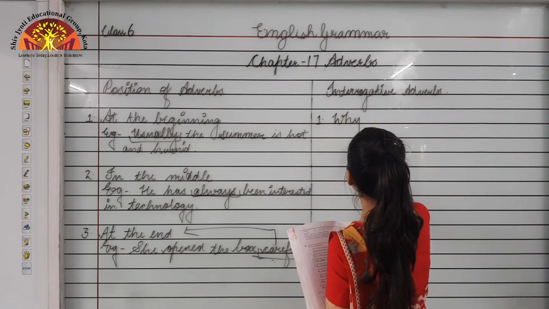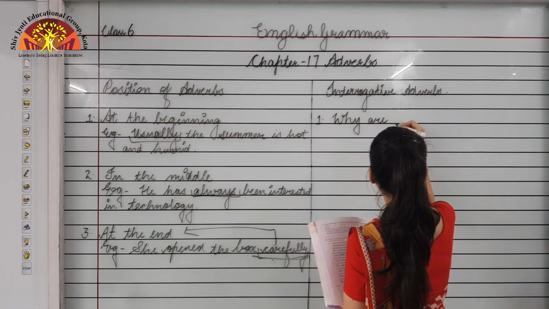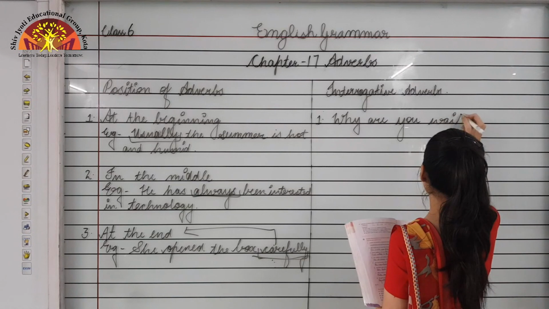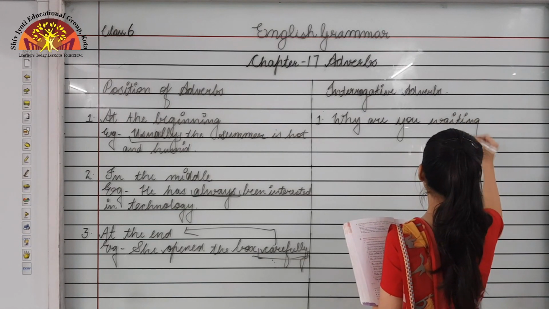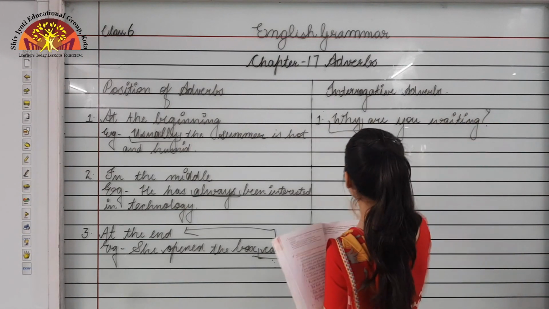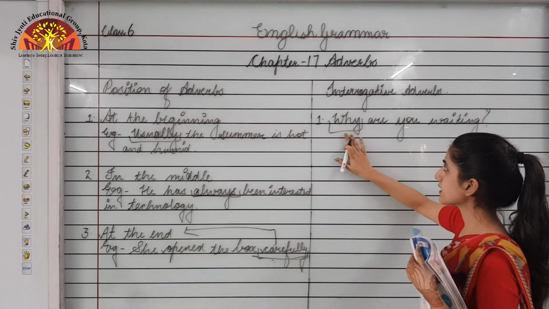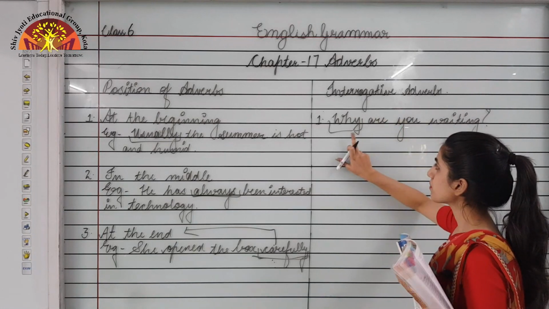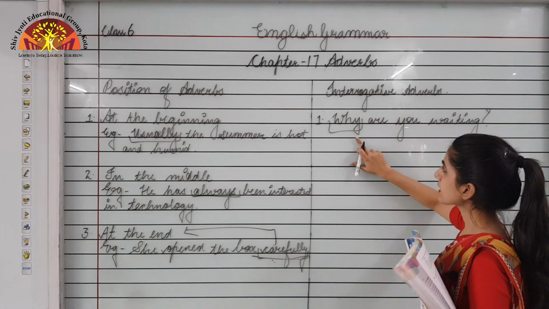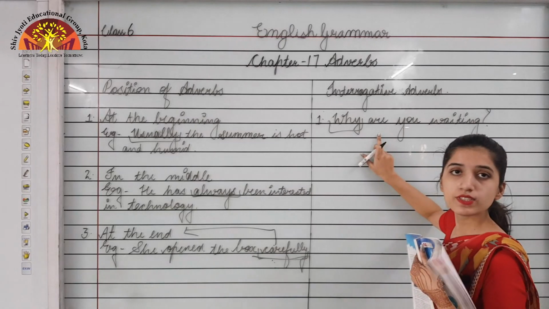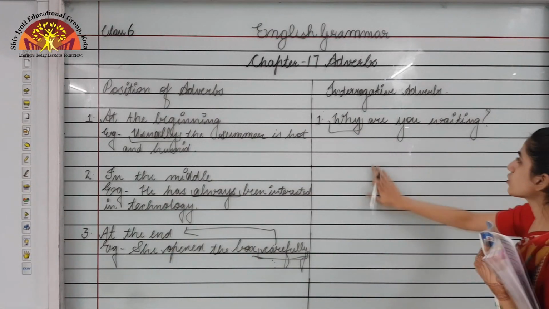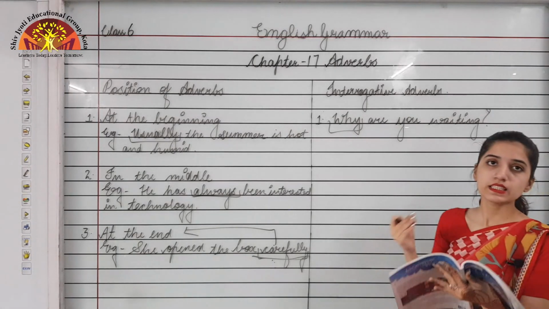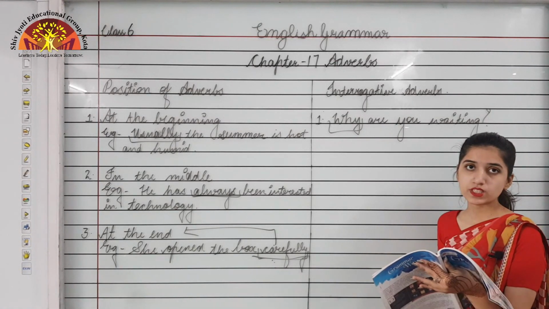Okay, so I am writing an example. Why are you waiting? You can see that this why is coming at the beginning of the sentence, and it is an interrogative adverb, and after why it is followed by the verb, which is are, isn't it? Interrogative adverbs are the WH family: why, when, what, how.